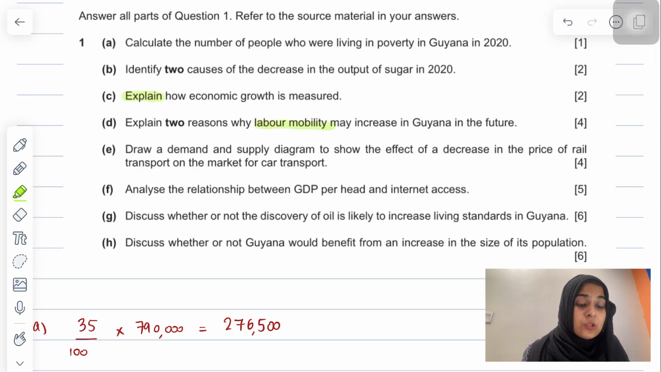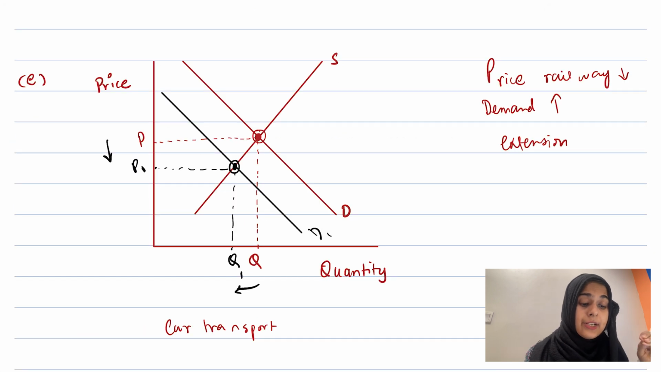And then that's it. But they're saying here, draw a demand and supply diagram. They haven't written analyze. They have said draw a demand and supply diagram, and this is for 4 marks. You guys are just supposed to draw the diagram. You don't need to write the analysis because they don't require an analysis here.